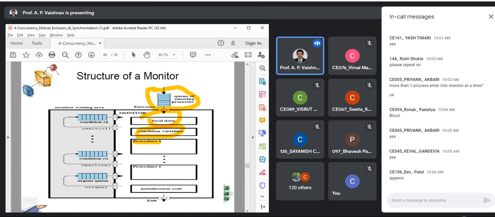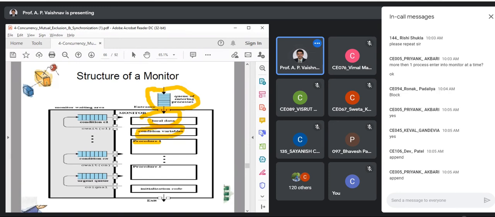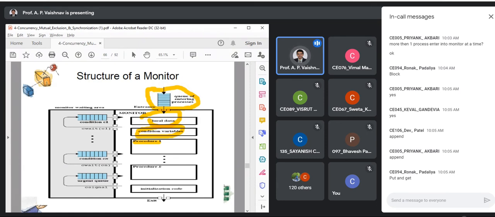Append is one of the procedures. Another example of a procedure is put and get. So in case of producer-consumer, I can say append and take. Append is a procedure to add the item and take is the procedure to remove the item. I need to write the code of those two procedures inside the monitor.